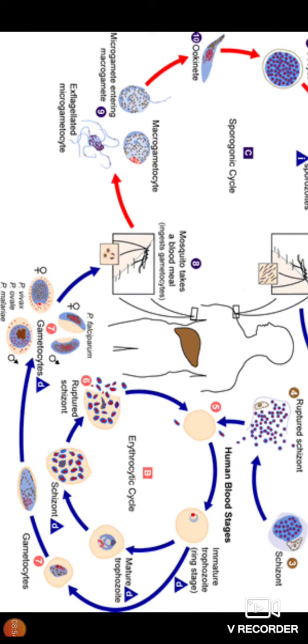In case of malariae, the erythrocytic cycle stage is 96 hours. So, fever occurs on every fourth day, which is known as quartan fever.